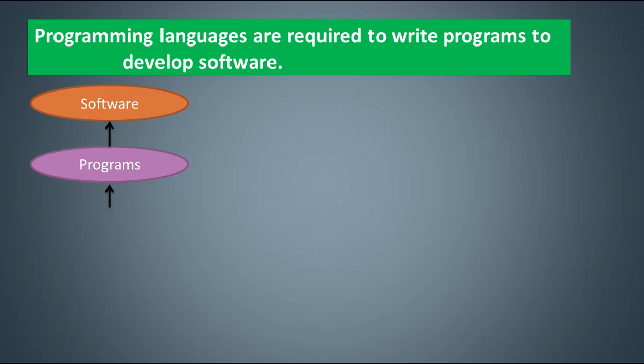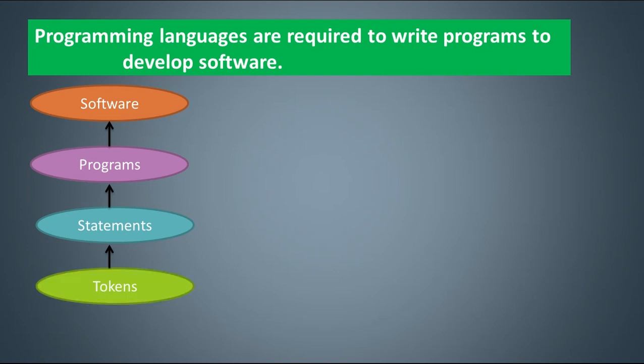A program is a collection of instructions, or you can say a collection of statements. Every statement is actually an instruction to the system about what to do. Statements are created using a set of operators, operands, data, and variables. These are called your tokens. Tokens are the smallest units that are used to build your statement or your program.